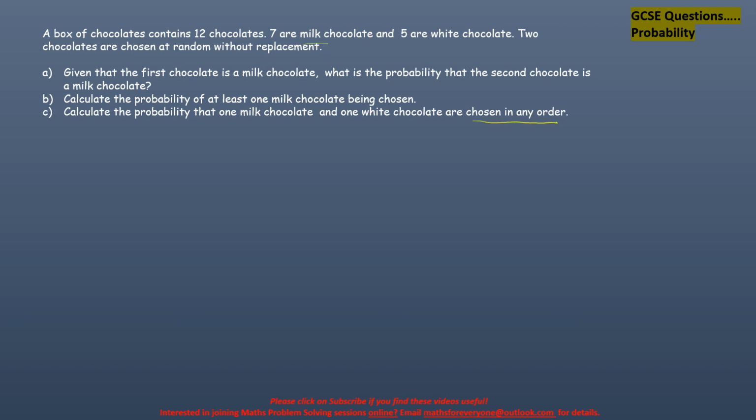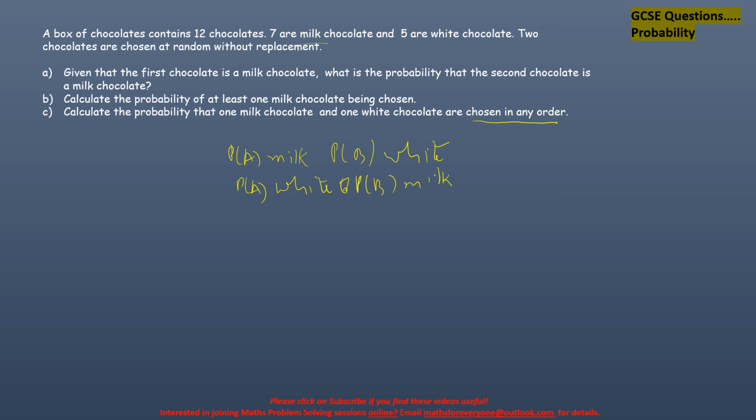What that means is you can first pick a milk chocolate. So the first event can be milk, and the next one has to be white, or the first can be white, and the next one can be milk.